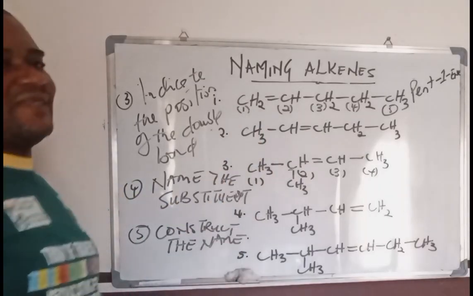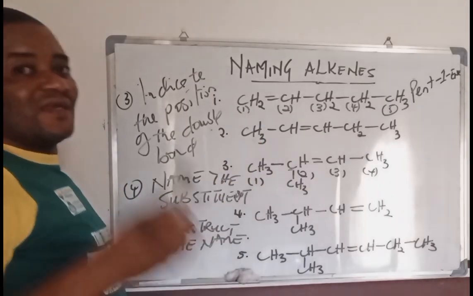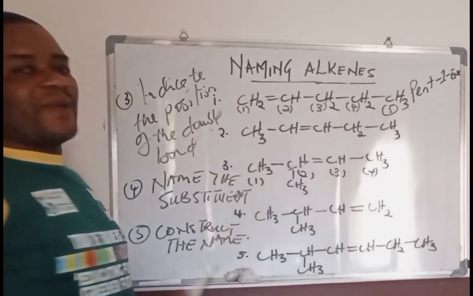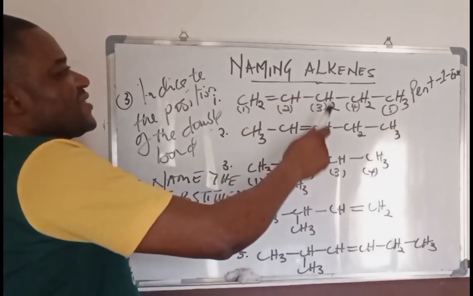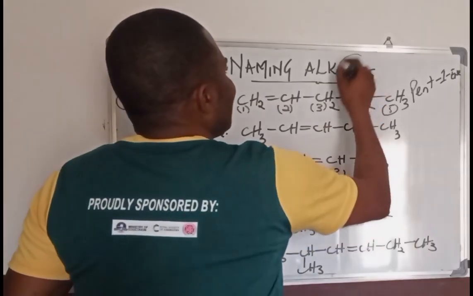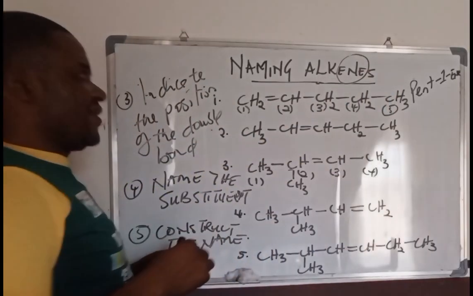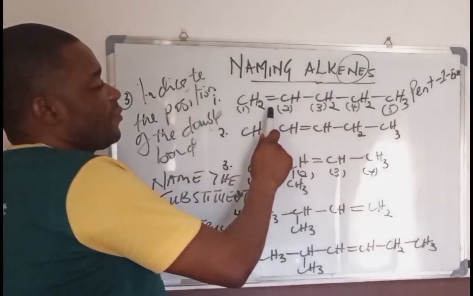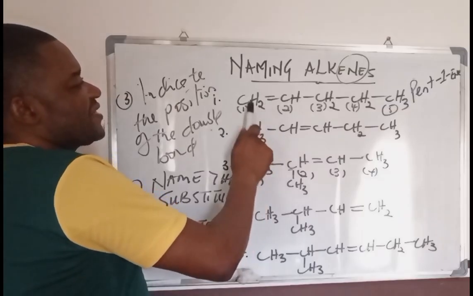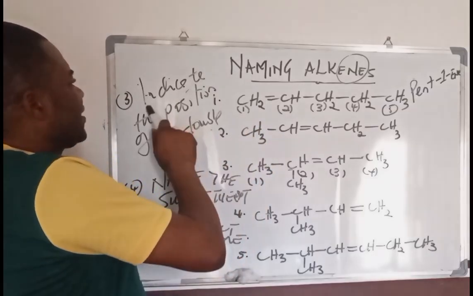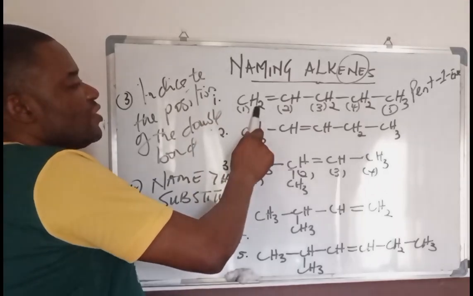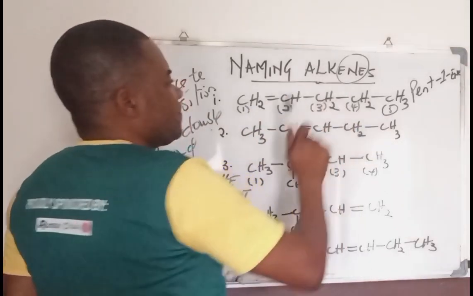Like I said, ordinarily we would have just said pentane if there was no double bond. But because there's a double bond, there's need to understand that it's an alkene. The ene suffix must be added. And the fact that the double bond is in the first carbon atom, we have to indicate the position, which is 1. So 1, 2, 3, 4, 5 is pentene.